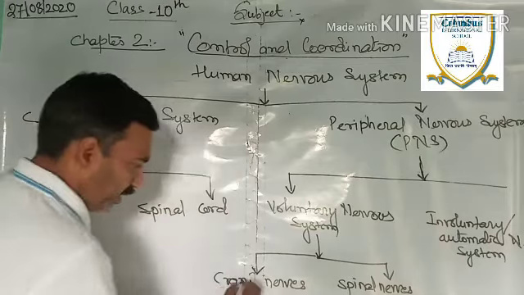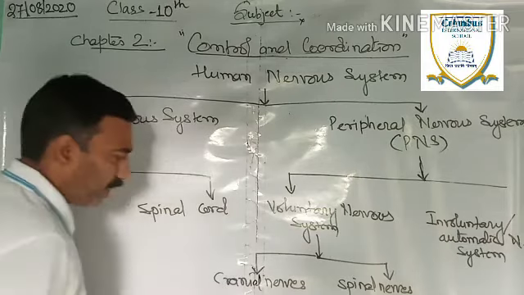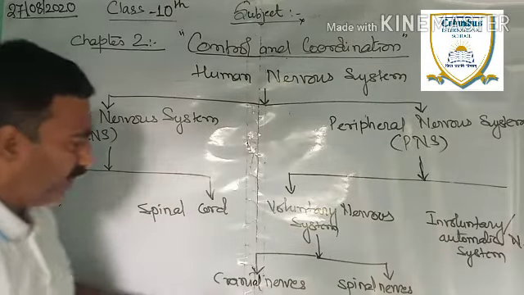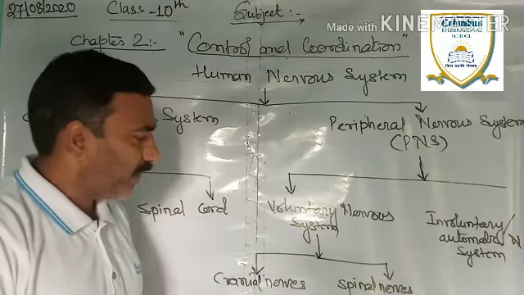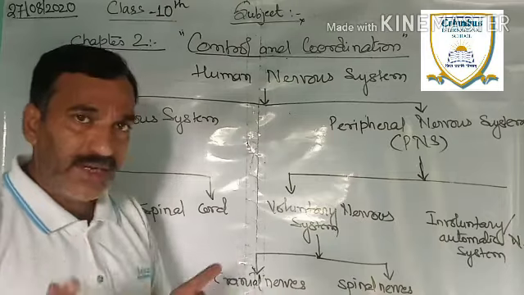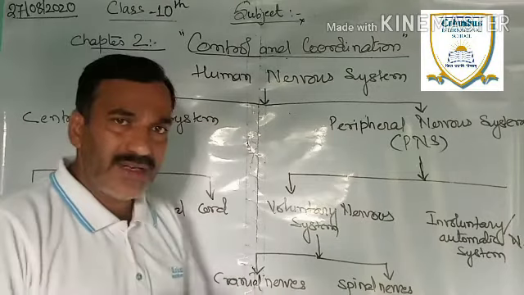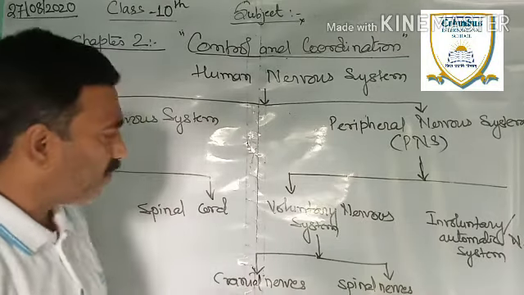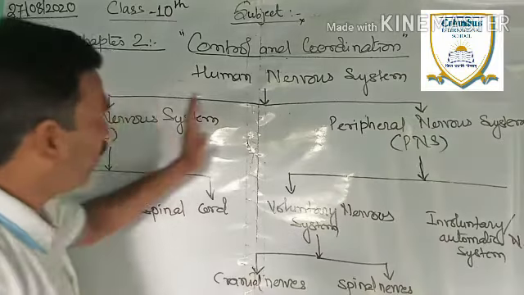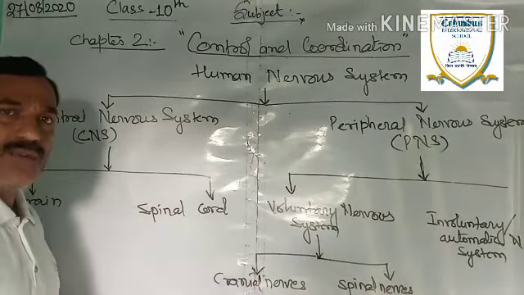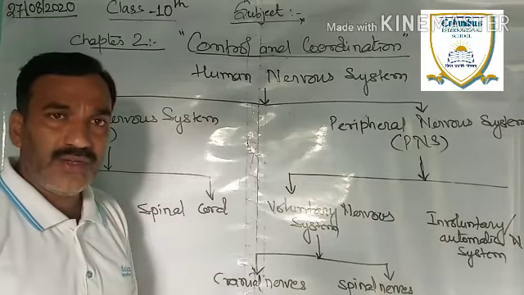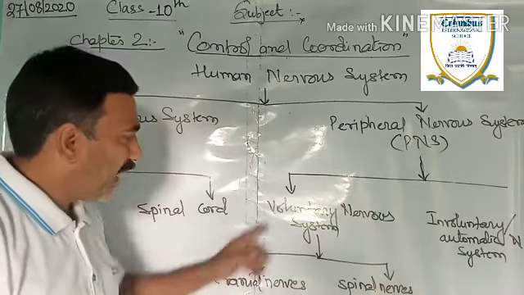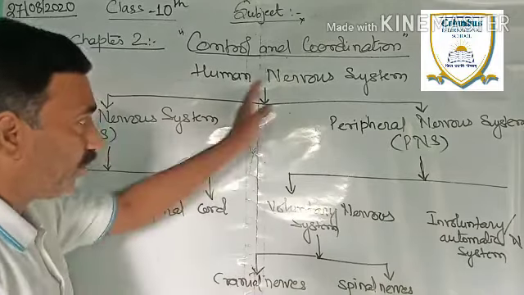Cranial nerves and spinal nerves: the nerves which are in the brain and in the spinal cord. Again, don't be confused, just remember it. We will discuss it later on when we move forward one by one. Simply, I want to show you the flowchart diagram of our nervous system. When we go into detail, then you will not be confused. That's why I have given this flowchart diagram.